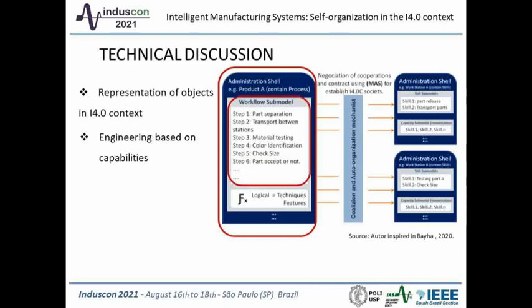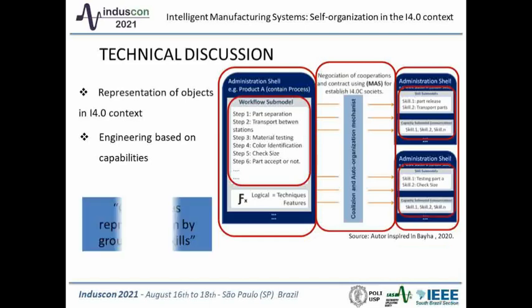These concepts are complemented with capability-based engineering. This means a general standard description for functionalities that may involve resource skills supported by a control application. The other side of this representation is presented by the resource administration shell, which can be chosen by the workflow. These objects may refer to skills with specific capabilities, describing each service available in a virtual resource. One of the main attributes used in this work is the capabilities representation for grouping of skills.